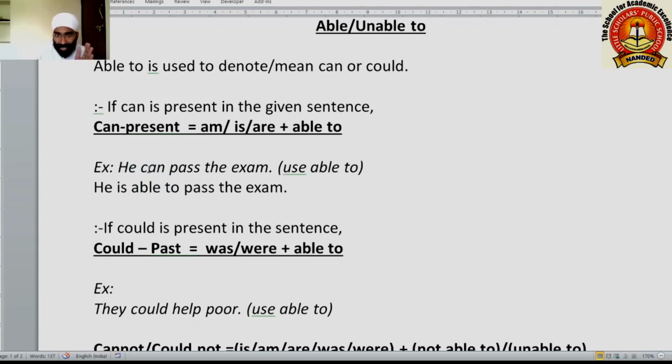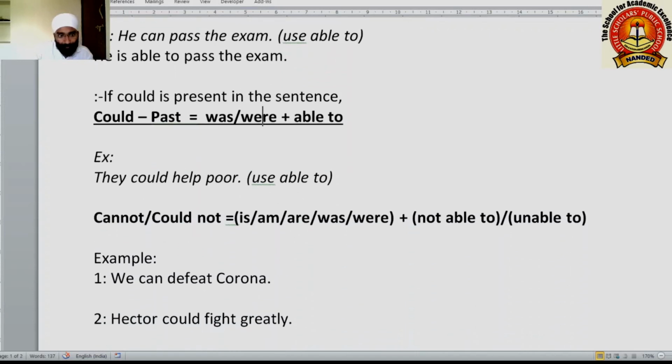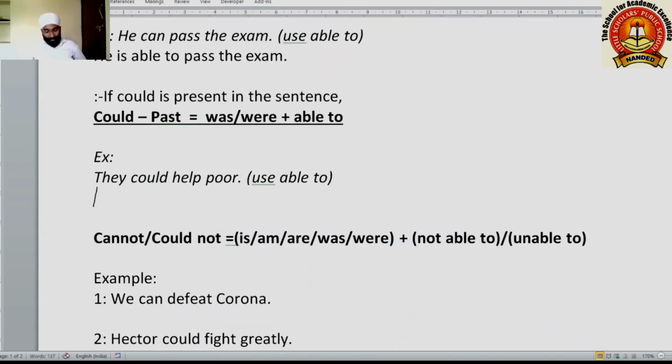Why have we used is? Can is there and can is in present tense. If could is present in the sentence, we will use was or were plus able to. They could help poor. Use able to. They were able to help poor. Poor in general.